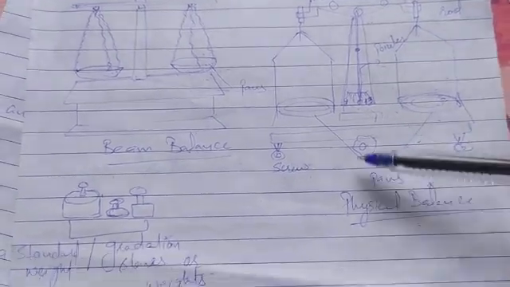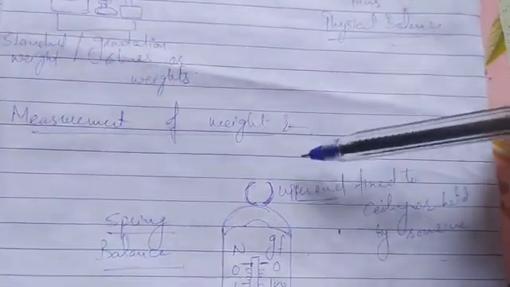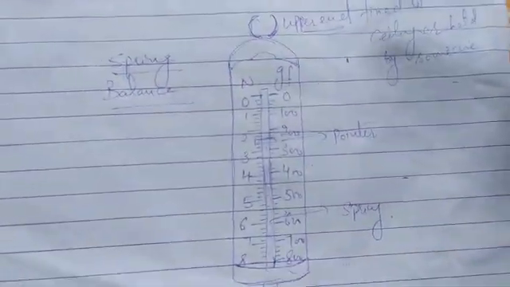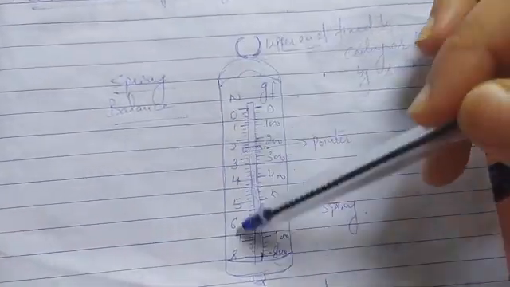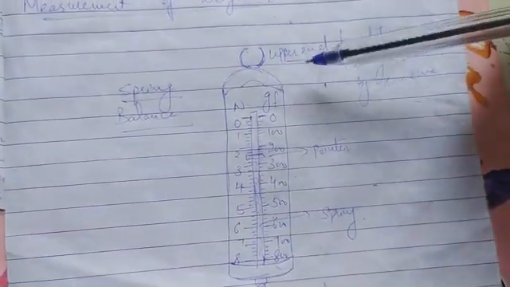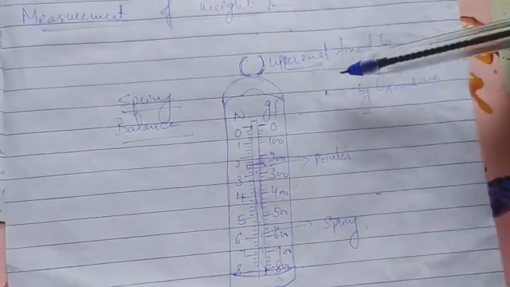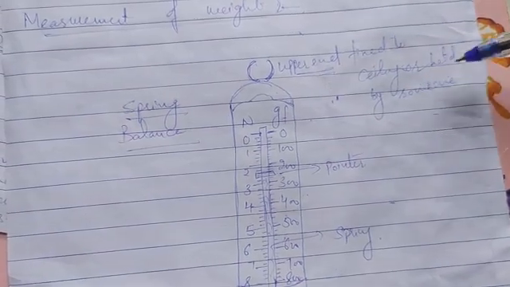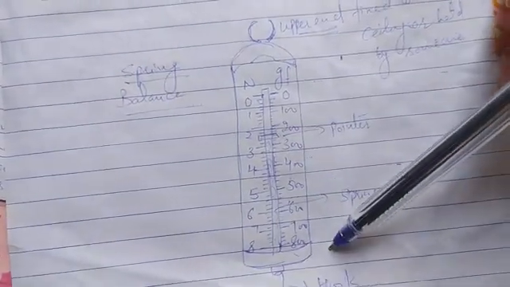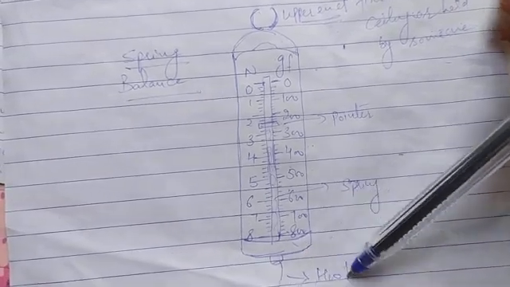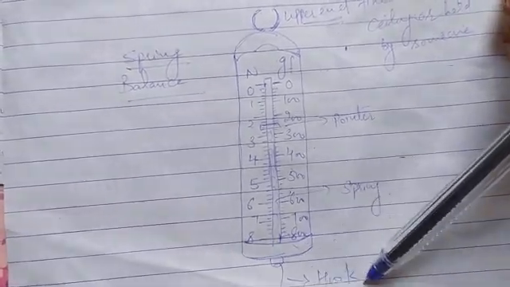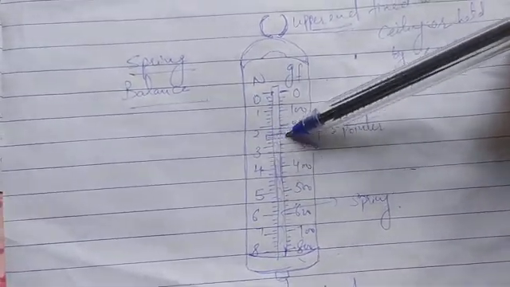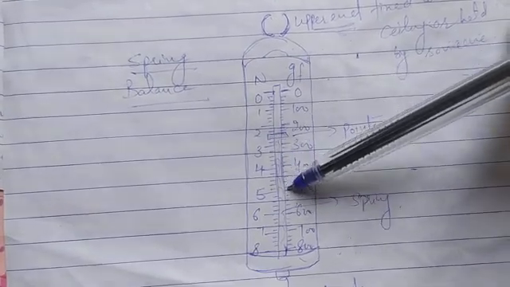So next is the measurement of weight. Weight can be measured by using a spring balance. So this is the construction of the spring balance. At the upper end, which is either fixed to the ceiling or can be held by someone, and at the lower end of the spring balance there is a hook which is attached to the spring. So this is the spring and this is the pointer which is also connected with the spring.